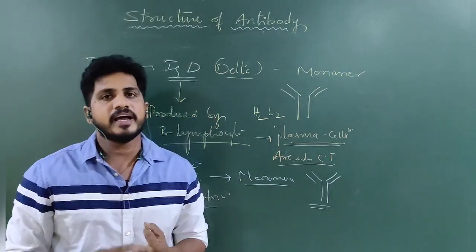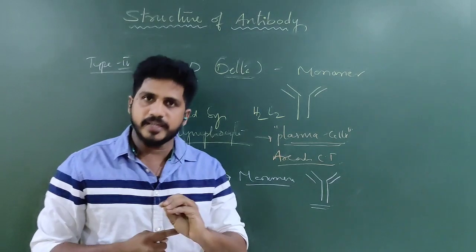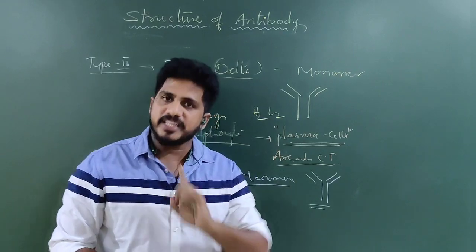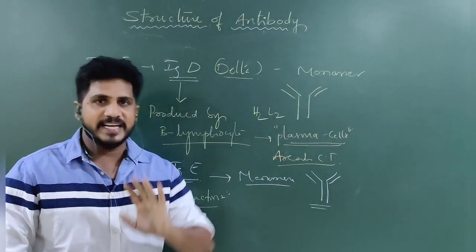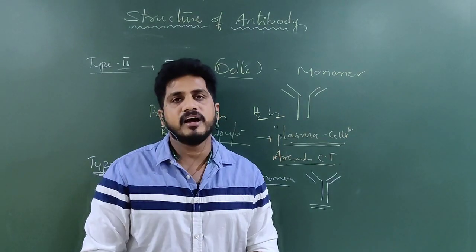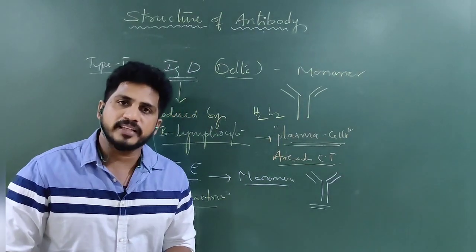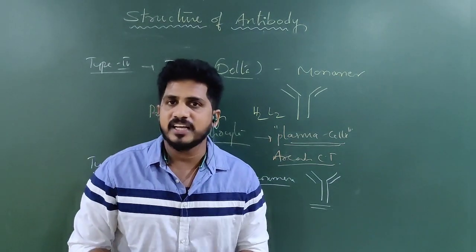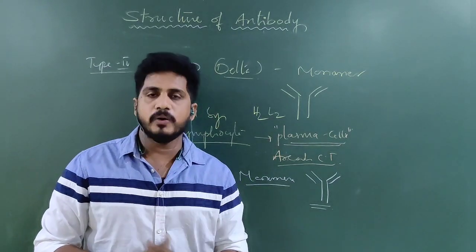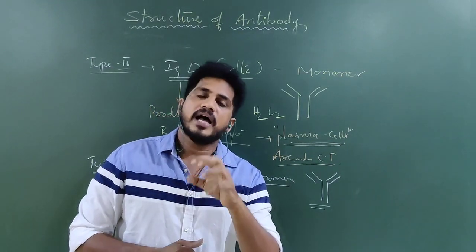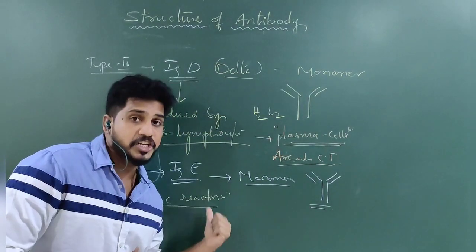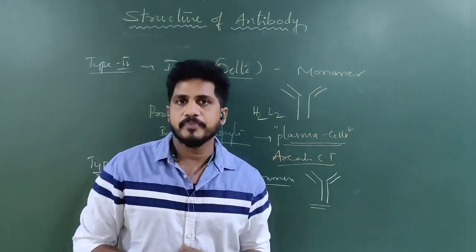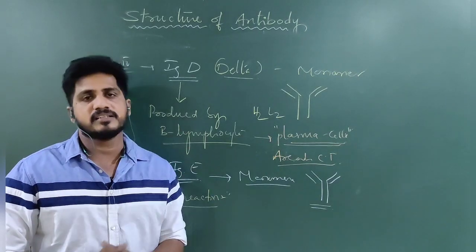IgG, IgM, IgA, IgD and IgE. Their units: how many are monomers, how many are dimers? IgA is the only dimer, IgM is a pentamer, and the other three, IgG, IgD and IgE, are all monomers. The most common one is IgG, which comes from the mother's placenta. The most natural one is IgM, and next IgD, because these two are produced in our body. Antibodies produced in allergic reactions are IgE. Antibodies from mother's milk, colostrum, are IgA. From the mother's placenta, IgG. These are the different types.